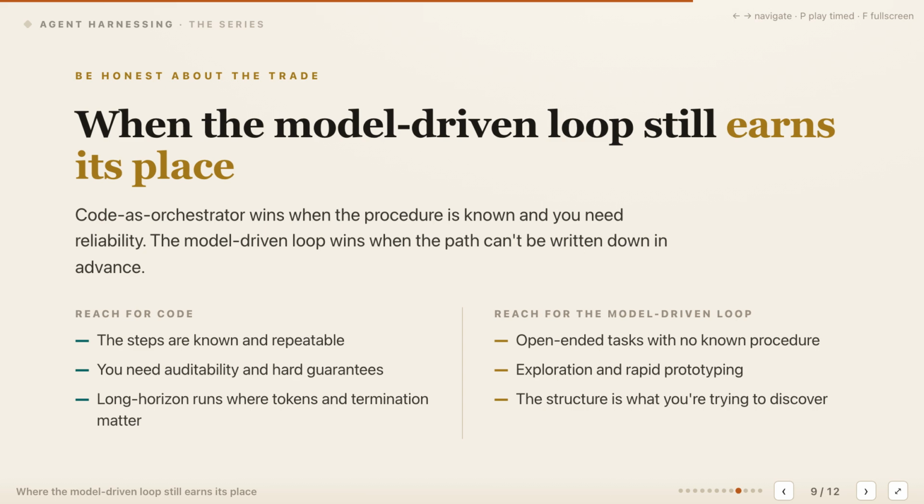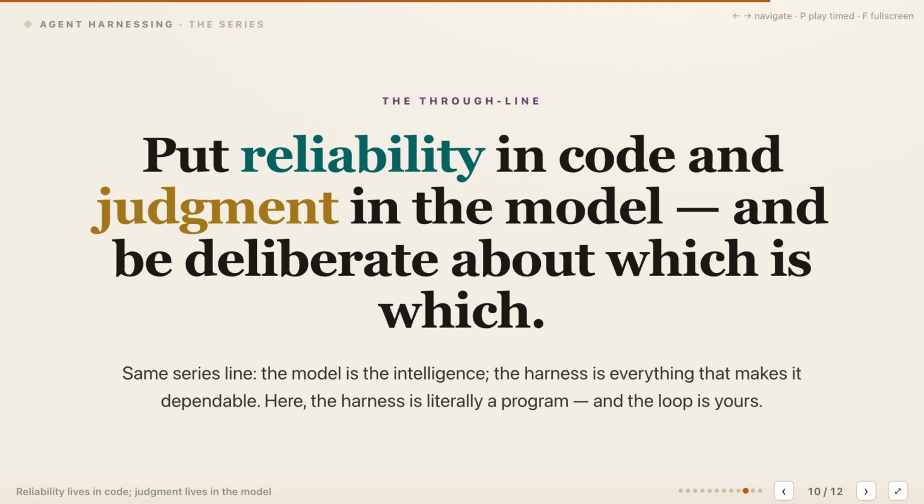The engineering skill is choosing deliberately for each system section, rather than defaulting to one orchestrator everywhere. Place reliability in code and judgment in the model, then define that boundary intentionally. This follows the principle established at the series beginning. The model supplies intelligence while the harness supplies dependability.